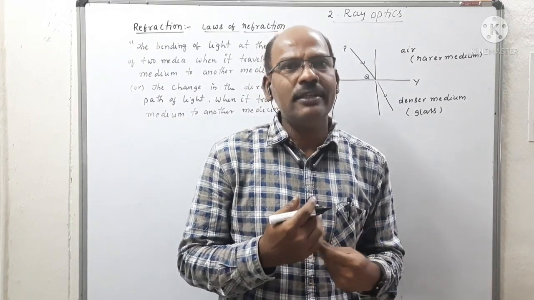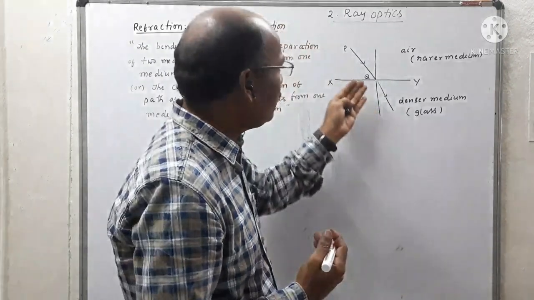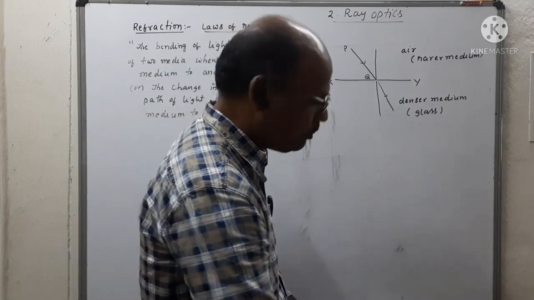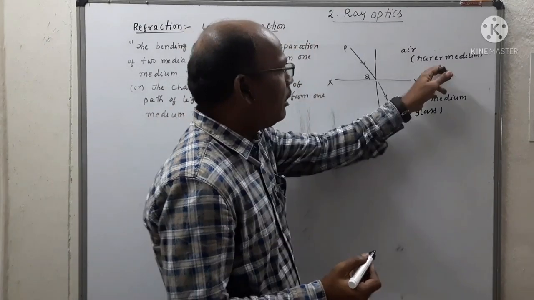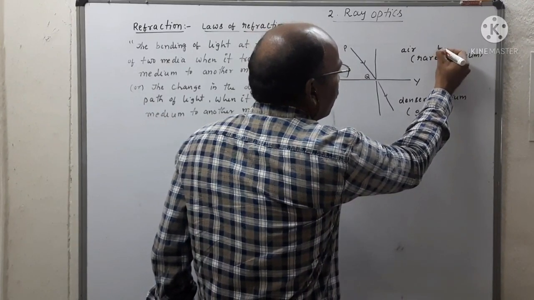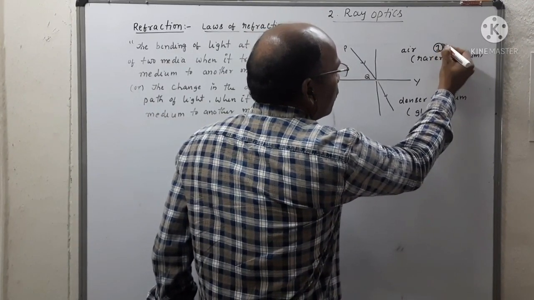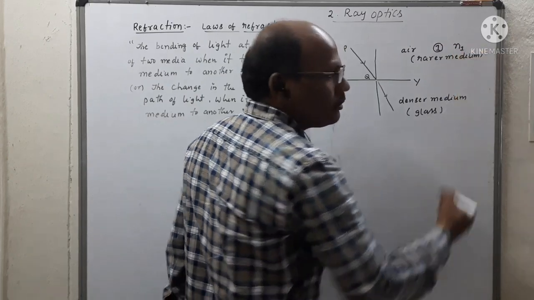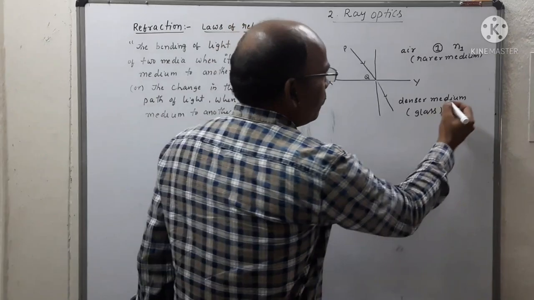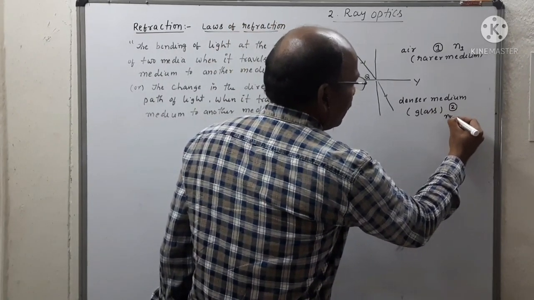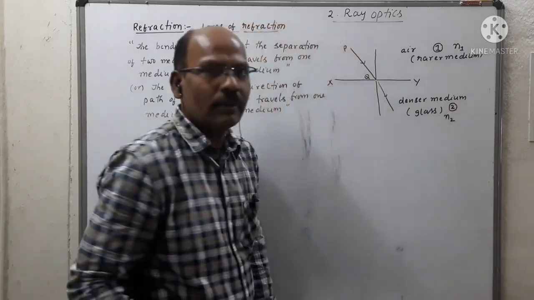The first law we can observe in the figure. We consider two media. One is rarer medium, represented by 1, with refractive index N1. Another is denser medium, represented by 2, having refractive index N2.